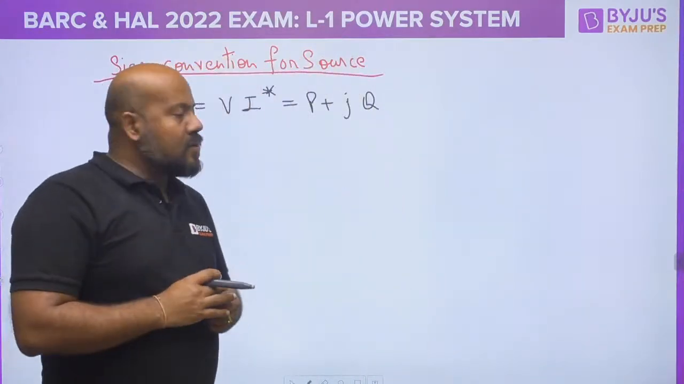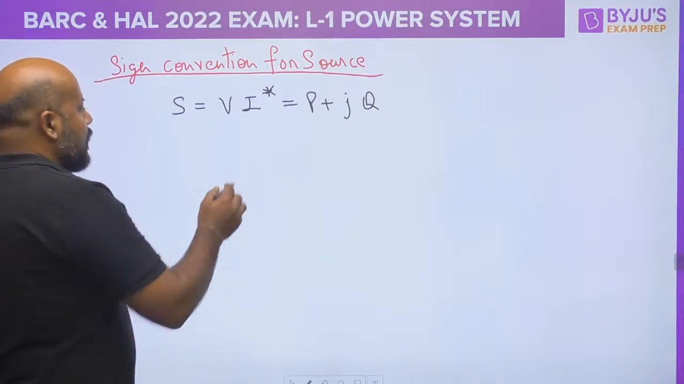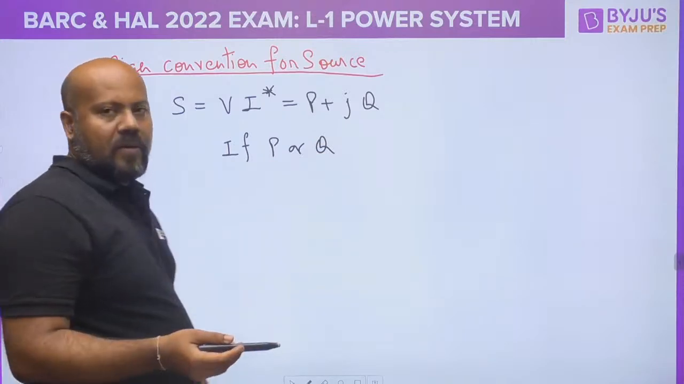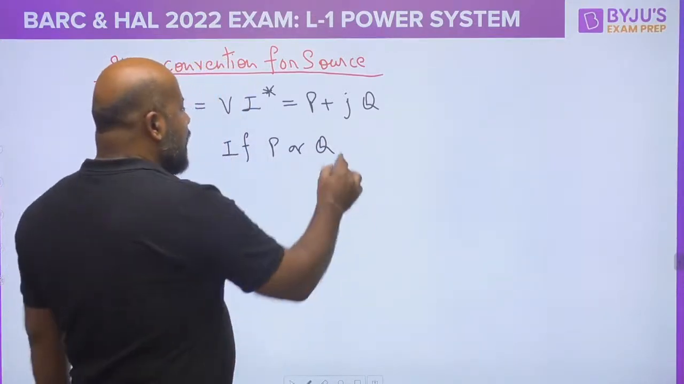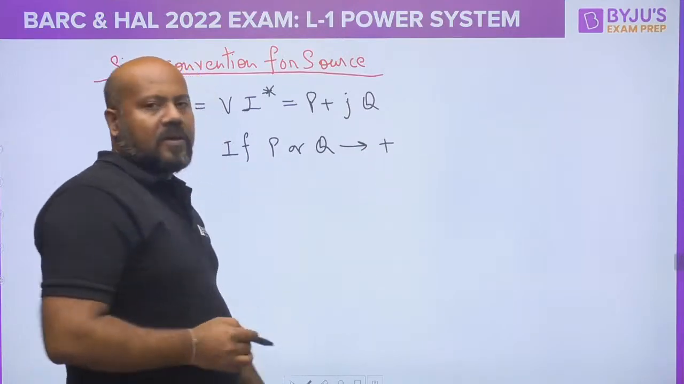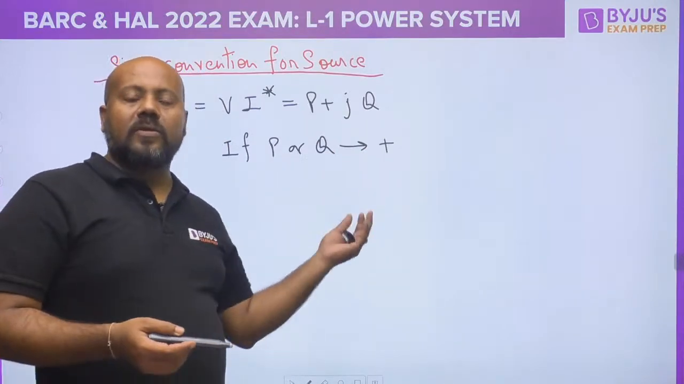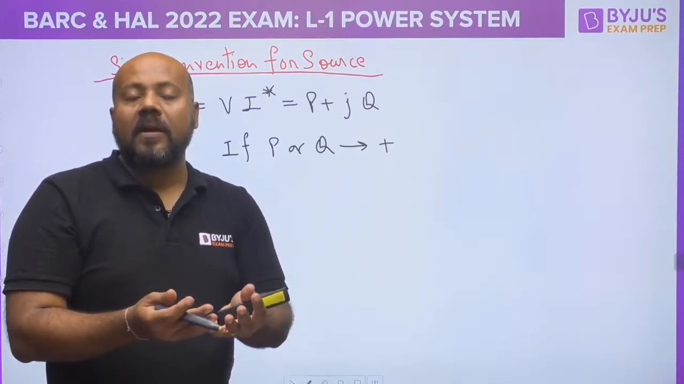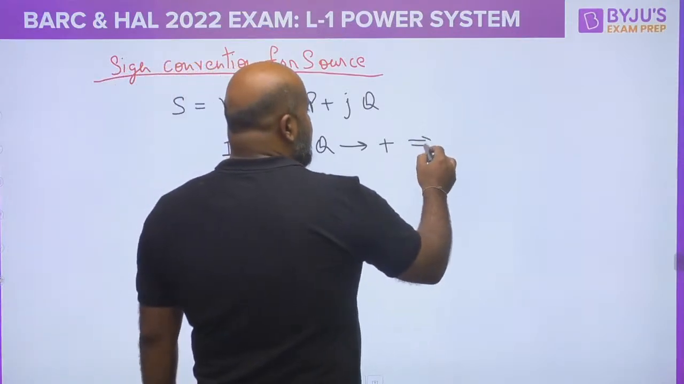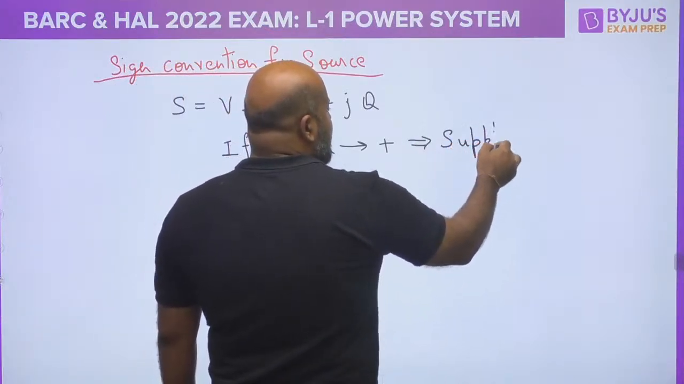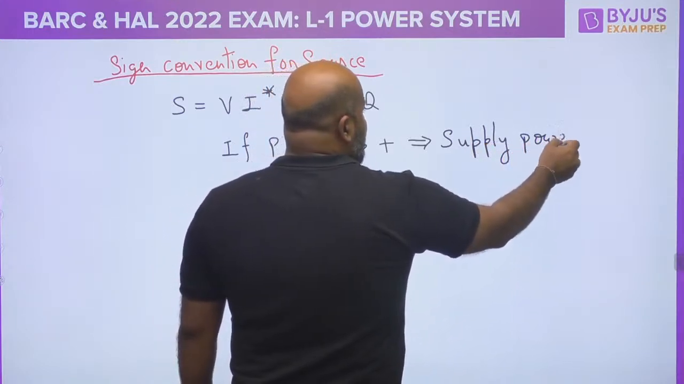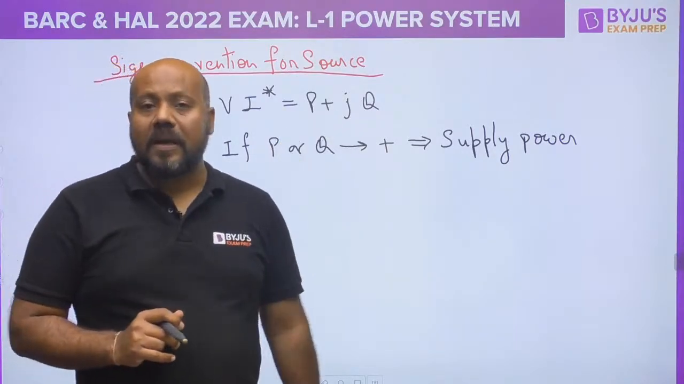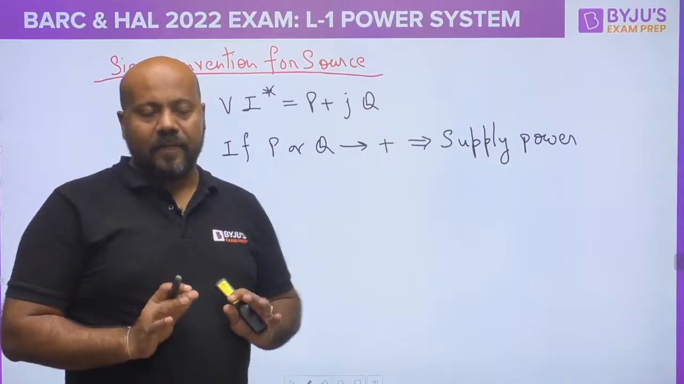And if you are finding the values of real and reactive power, and P or Q, any one of them or both of them, are coming positive, what does it mean? Because it is a source, the basic nature of a source is to supply power, whether it is real power or reactive power. So it means it supplies this much real or reactive power to the load, if you are getting a positive value.